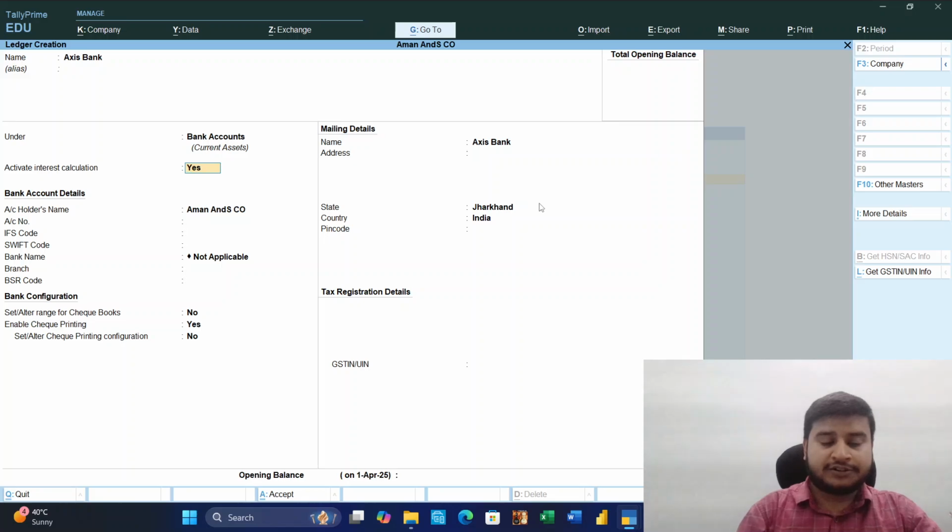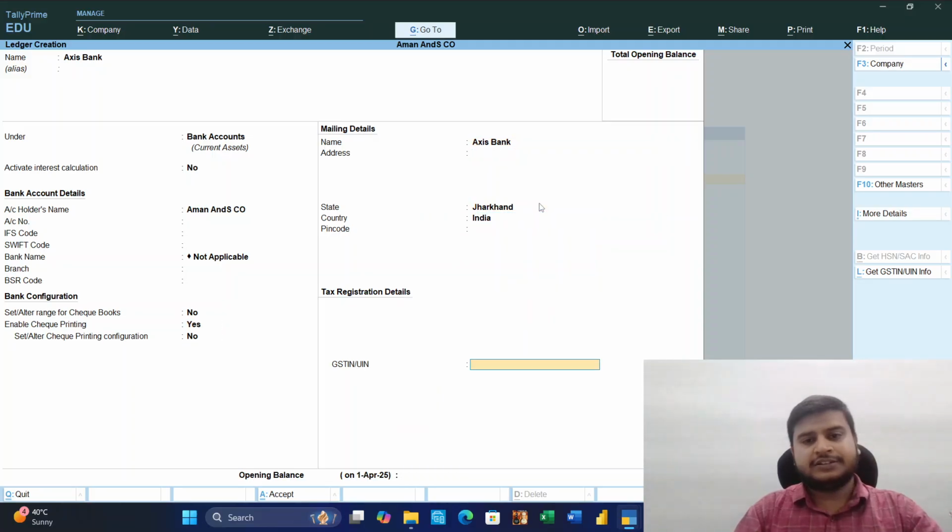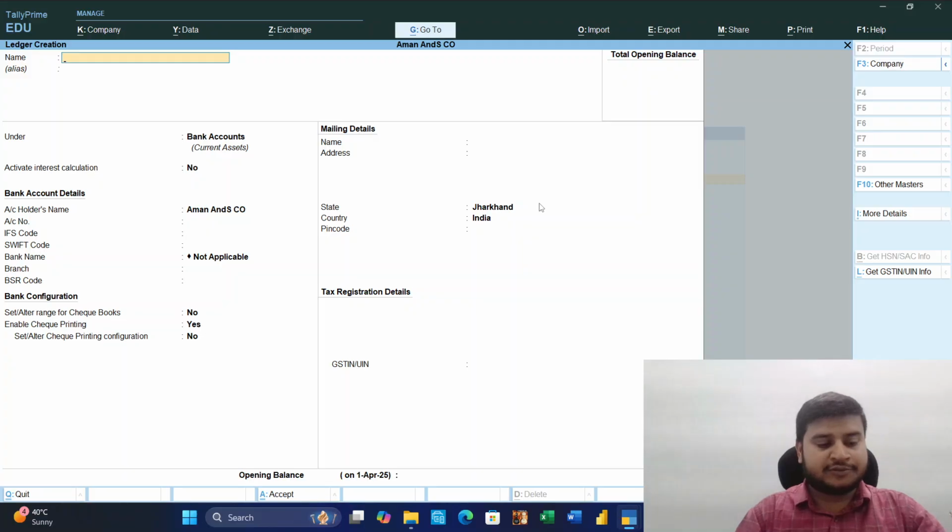Here we can enter account number, code, IFSC, branch, and check printing is also enabled. So Ctrl+A to accept. We have created two ledgers: one for capital account, one for Axis Bank.